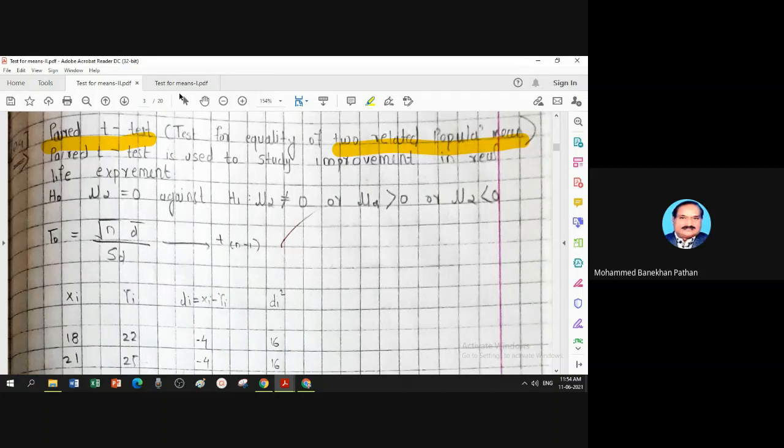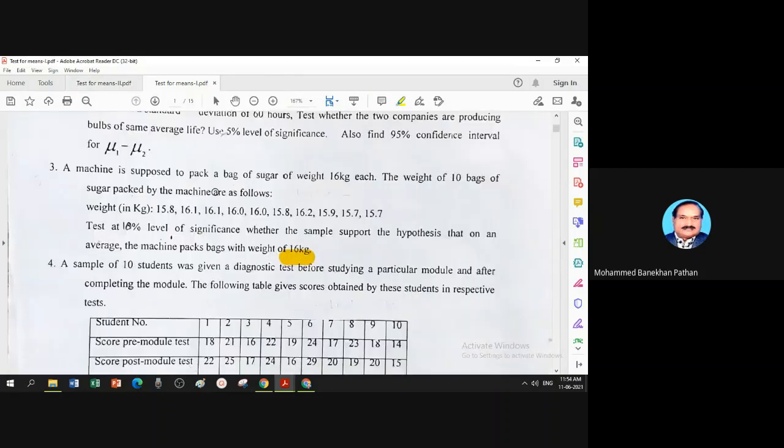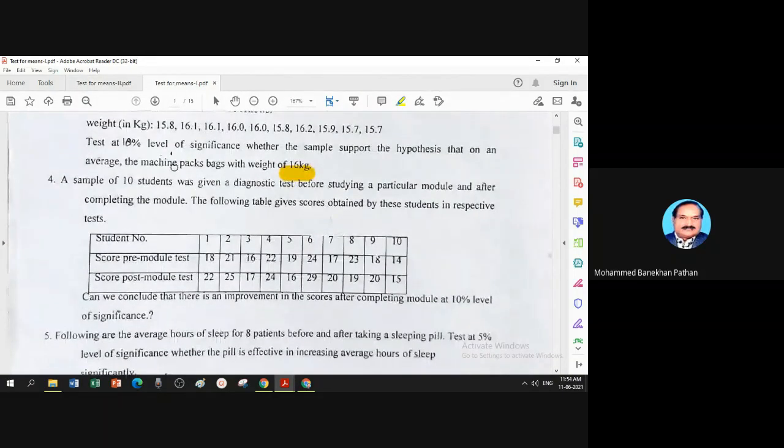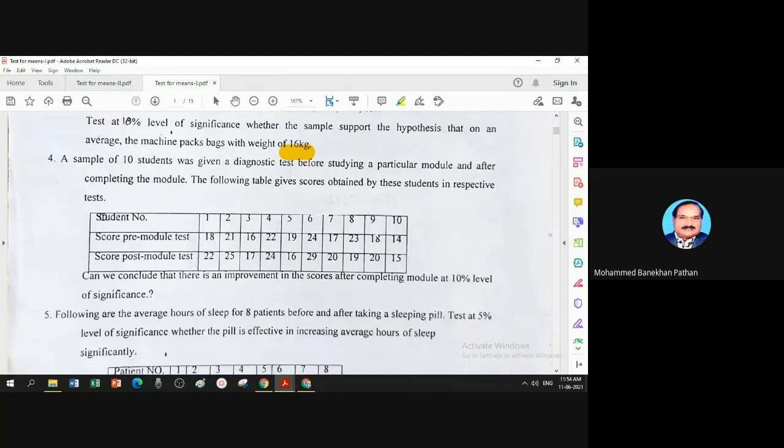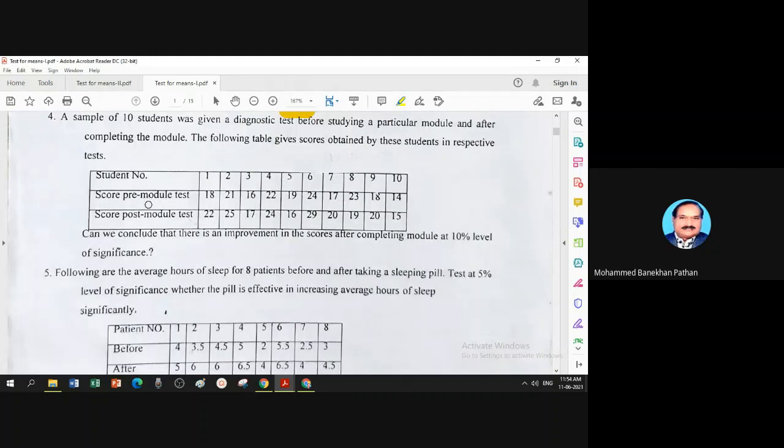Now, which question is given in the practical sheet for the paired t-test? It is here. A sample of 10 students was given a diagnostic test before studying a particular model and after completing the model. That means we are trying to see whether the model is effective in study or not. The following table gives the scores obtained by these students in the respective tests. Now, in this experiment, what happened?